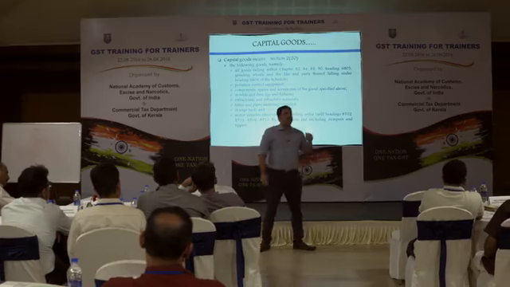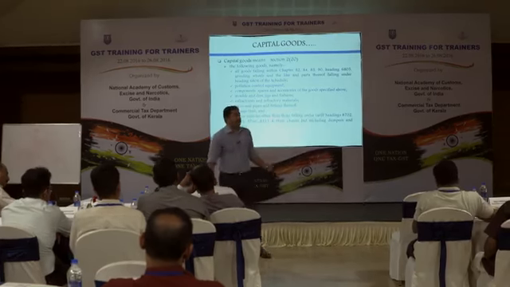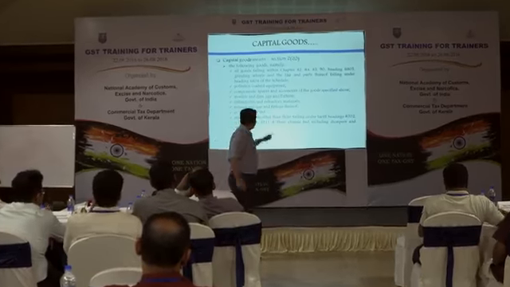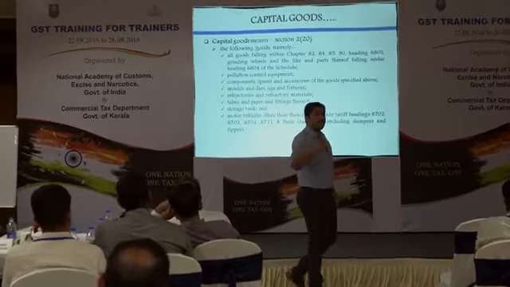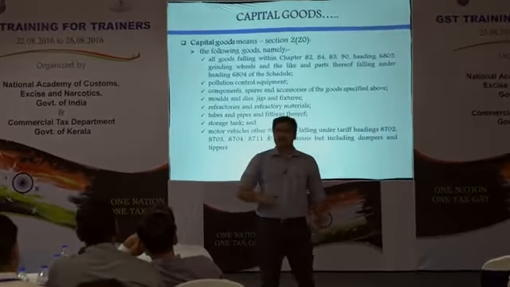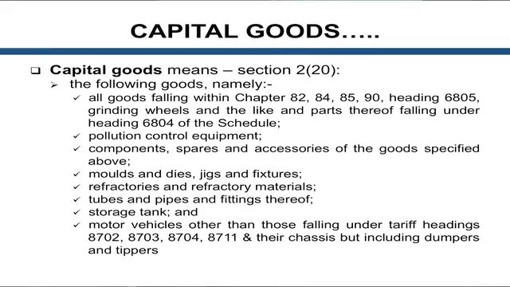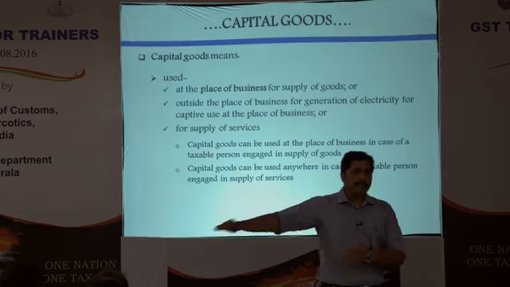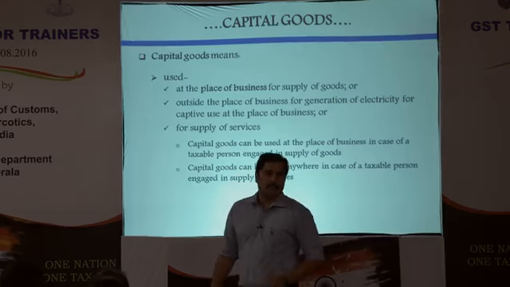But even if it is used outside the premises for a supply of goods, only one exception is there: electricity used for captive consumption. Electricity may be generated outside using this machinery, but it should be used for captive consumption. Then it can be allowed as capital goods, even if it is outside the premises of the person. But for services, we don't have any problem like that. Any of these goods used for service provision, even outside the premises of the person, is included for services.